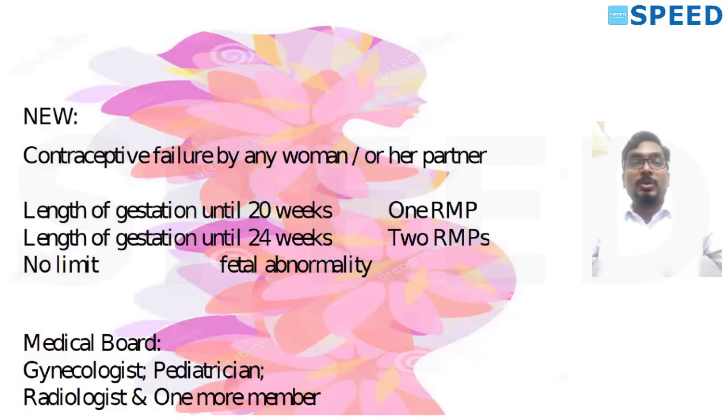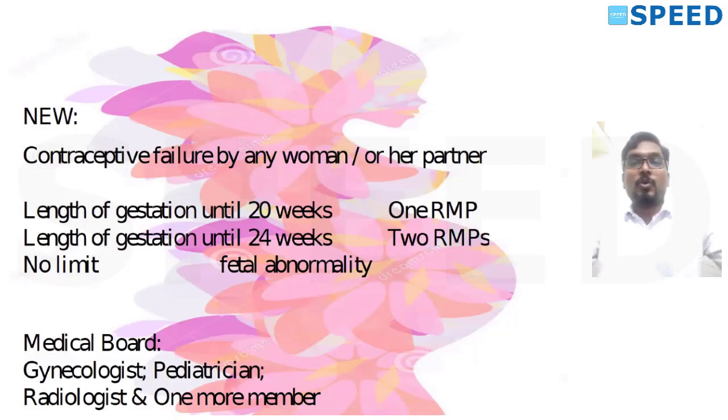The medical board shall have a gynecologist, a pediatrician, a radiologist. See, three: a gynecologist, a pediatrician, a radiologist. These three form the medical board, and one more doctor, whom the hospital can nominate. Gynecologist, pediatrician, radiologist are indispensable. They cannot be changed. First three are mandatory. The last member from the hospital you can change, right?